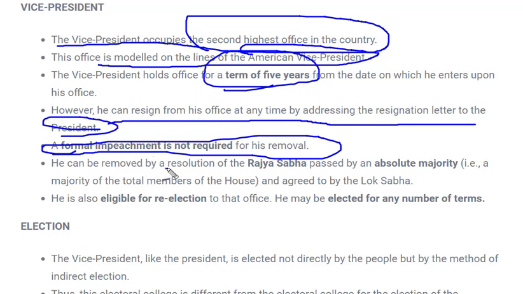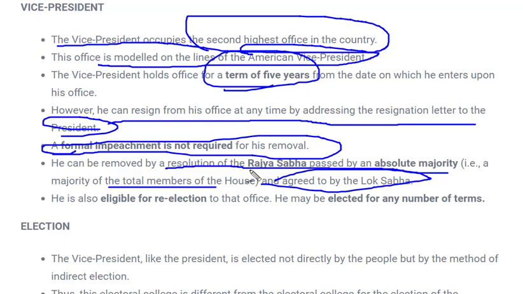He can just be removed by a resolution of Rajya Sabha passed by an absolute majority, that is, a majority of the total number of the House, and agreed by Lok Sabha. That means, and why Rajya Sabha over here? As you know, the Vice President is part of Rajya Sabha. So if a majority of Rajya Sabha wants to remove the Vice President, they can do so by passing a resolution of majority, and once it is agreed by Lok Sabha, the Vice President can simply be removed.